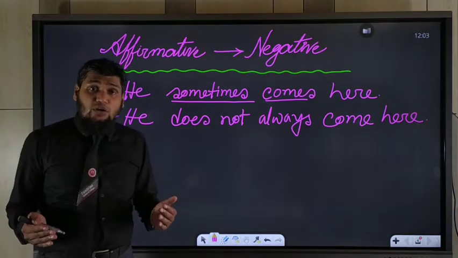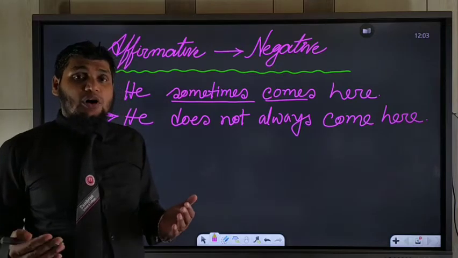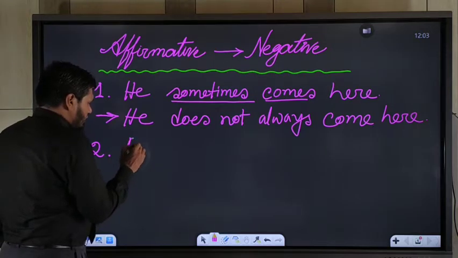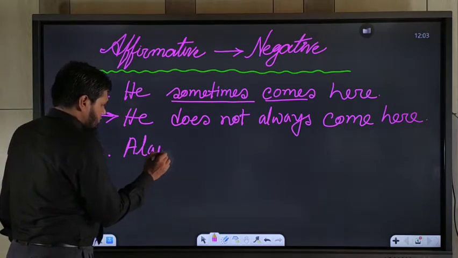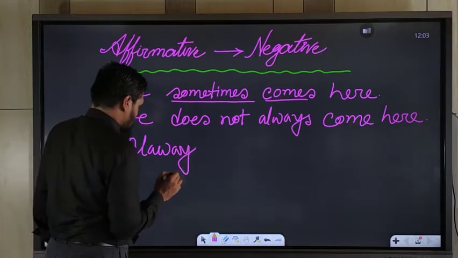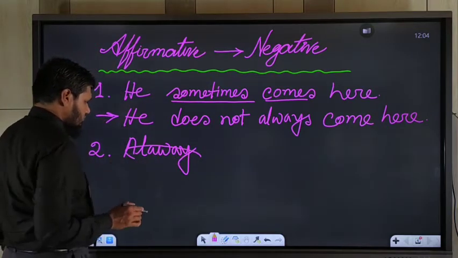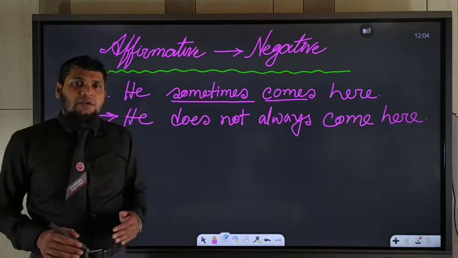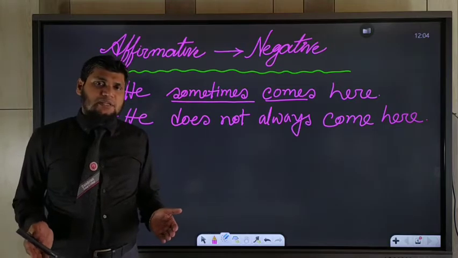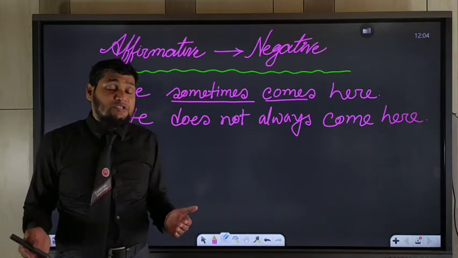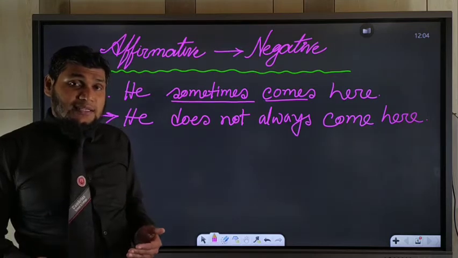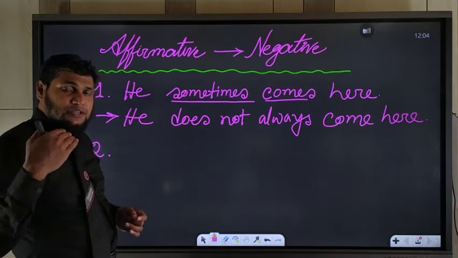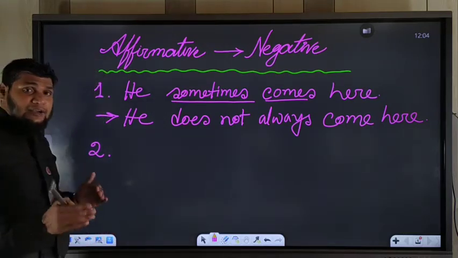If you get always in an affirmative sentence, then what will you do? At first, we'll take an example. If you have always in an affirmative sentence, what will you do then? Instead of always you should use never, and you should use the antonym of the head word.